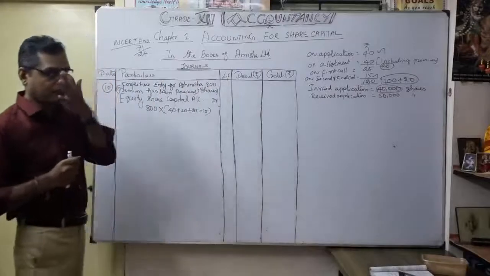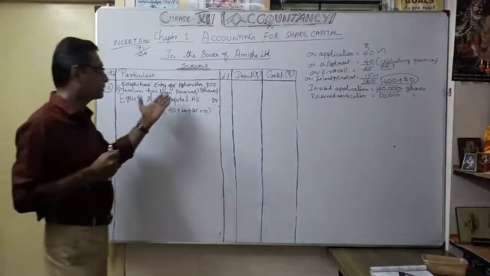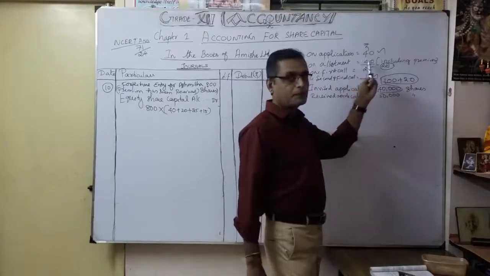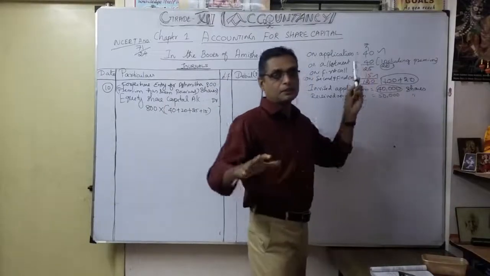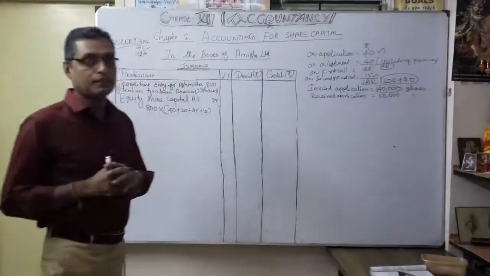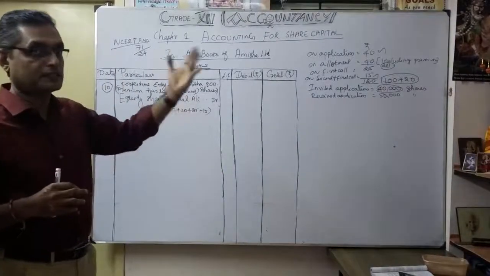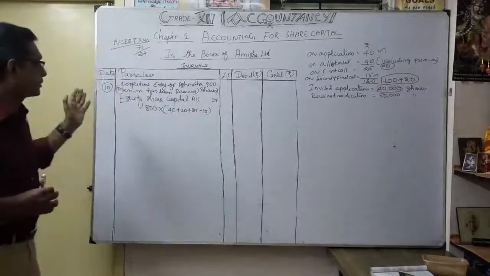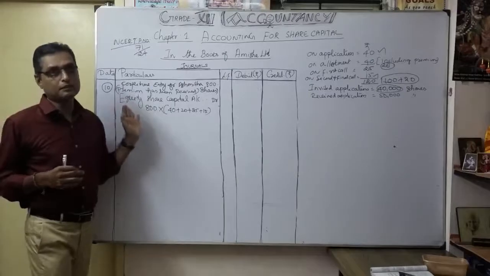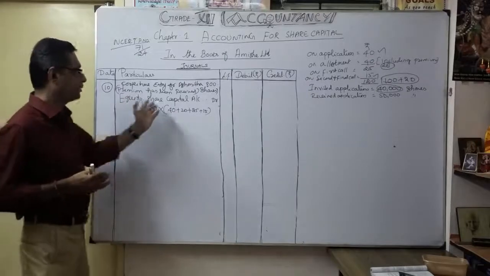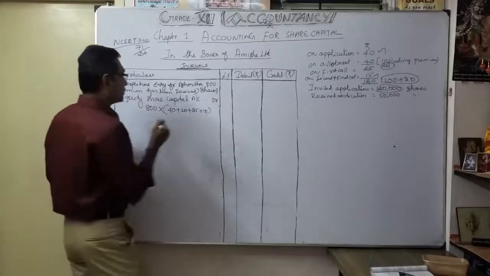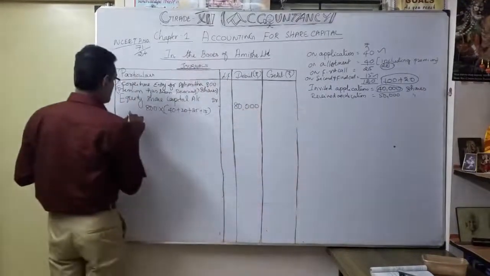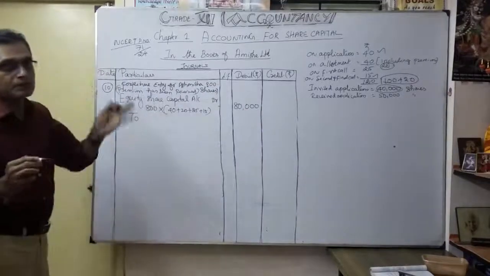So here need not consider security premium because premium has been received. The default is only on first and second call, not here. If you default here, you have to give the breakup entry, share capital separately and security premium. That's what we discussed in Rogi's case. As in Ashmita's case, there is no question of entering security premium reserve account here. So up to 100 rupees only. So what is the amount here? 80,000.